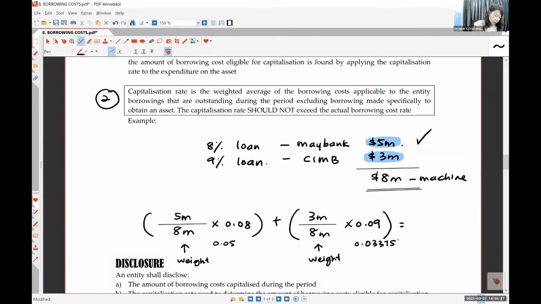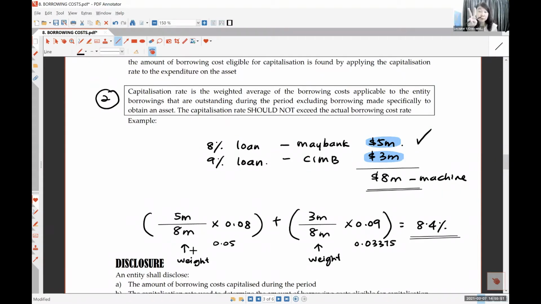So if you convert it into a percentage, about 8.4%. Is 8.4% nearer to the 8 or nearer to the 9? Nearer to the 8, right? Correct. Because you put heavier weight on the 8% loan, it's nearer to the 8, further from the 9.